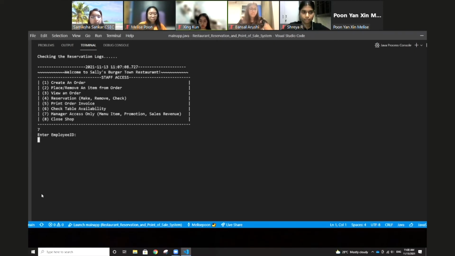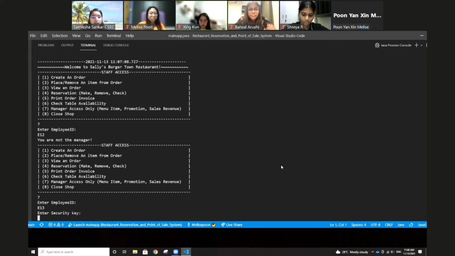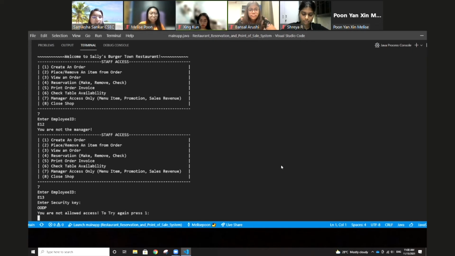We will type in the wrong employee ID for the manager access, E12. E12 belongs to a staff member who is not the manager. They cannot enter. Now let us go in again, but this time type in the correct staff ID, which is E13. Type in OODP, but since this is not the correct security key, we do not have access.